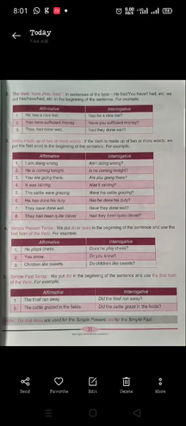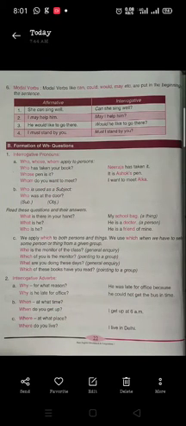Let's move forward. Now, modal verbs like can, could, would, may, if they are there in the sentence, we put them at the beginning of the sentence. All this we have learned. We know that all helping verbs or auxiliary verbs are put at the beginning of the sentence to make it interrogative. She can sing well. Can she sing well? How easy it is.